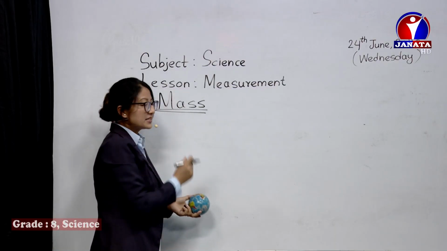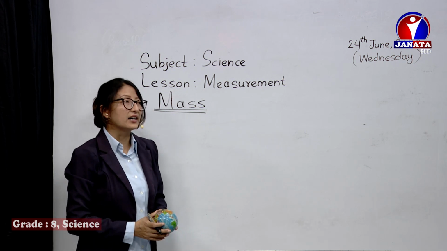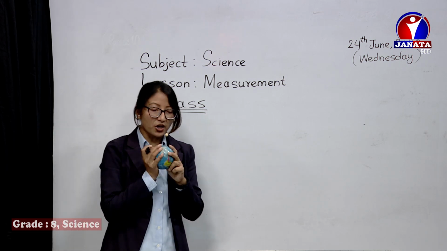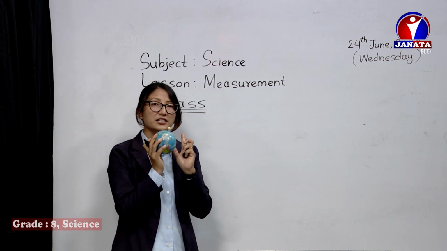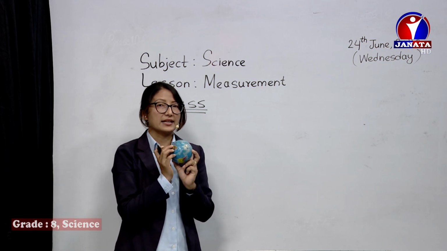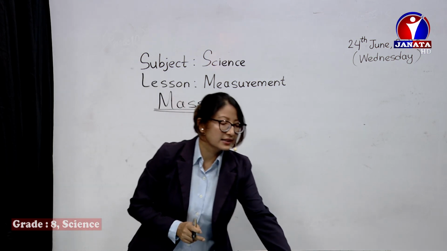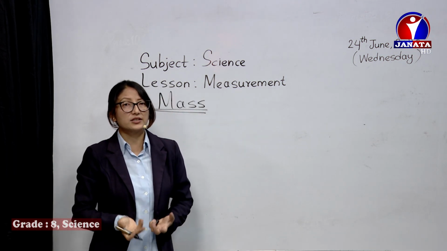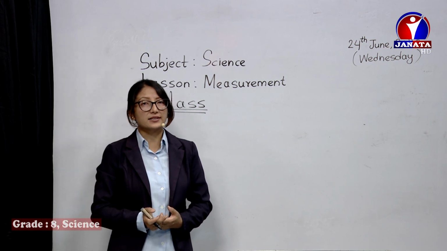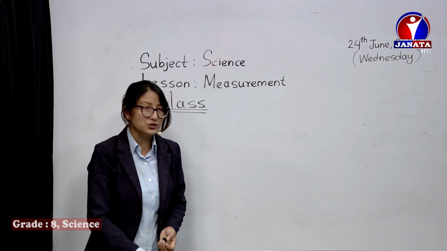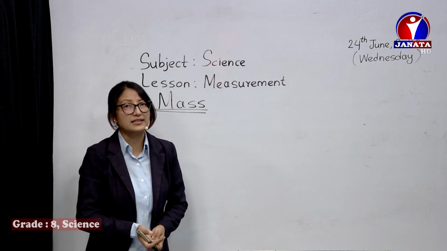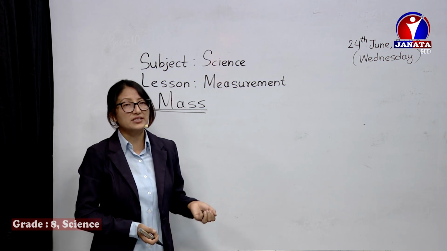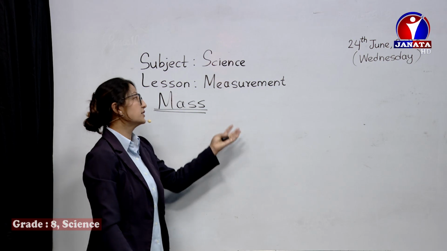The amount of material or matter contained in a body, we call it mass, and it depends upon the number of atoms. How many atoms are here and what is the mass of those atoms, it depends upon that. The value of mass does not vary from place to place. And we have already discussed in the previous class, it is measured by using balances: beam balance, span balance, or physical balance. You can check in the slide here.